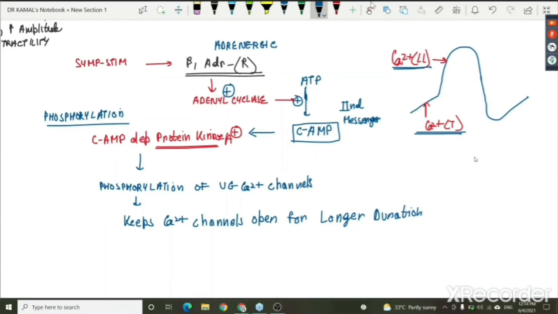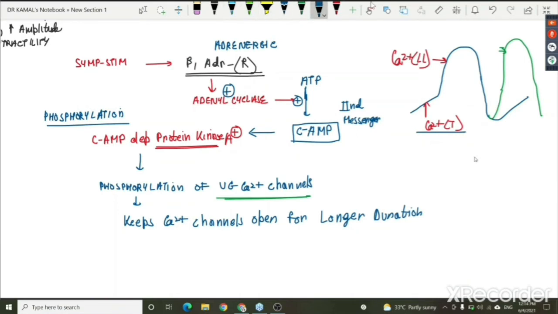Because these channels open quickly and for a longer duration, I will be able to quickly reach the threshold, and my depolarization will also be steep.